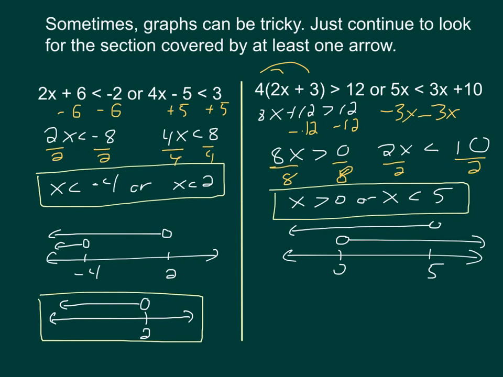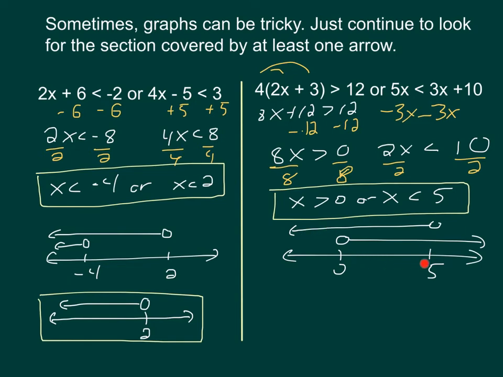So, because this is the case, we have to still consider exactly where the sections are that are covered by at least one arrow. Using the 0 and 5 as our breaks in the number line, we have at least one arrow over here. The numbers to the left of 0 satisfy this inequality.